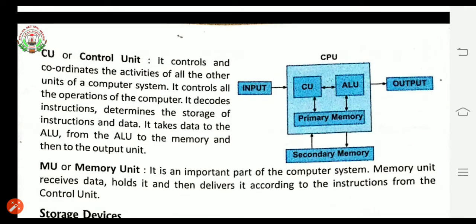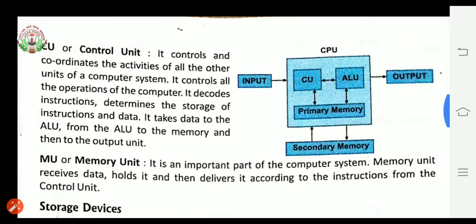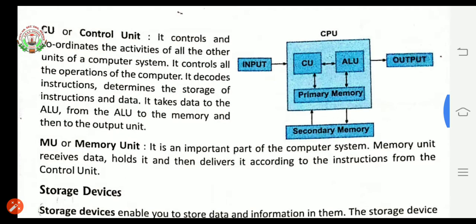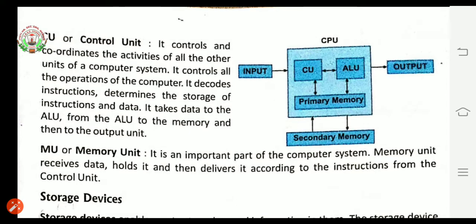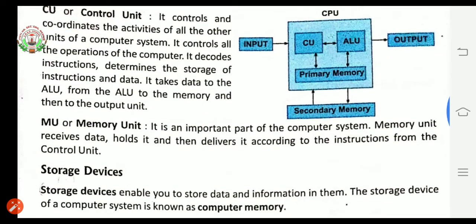It takes data to the ALU. Now see how it works. It takes data to the ALU, from the ALU to the memory, and then to the output unit. First of all, the computer is taking that data to the ALU, the arithmetic logical unit. After that, it is taking that data from the ALU to memory. It is storing that particular information in memory. After that, it is taking it to the output unit.